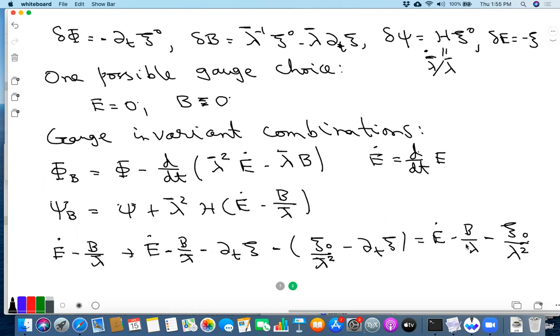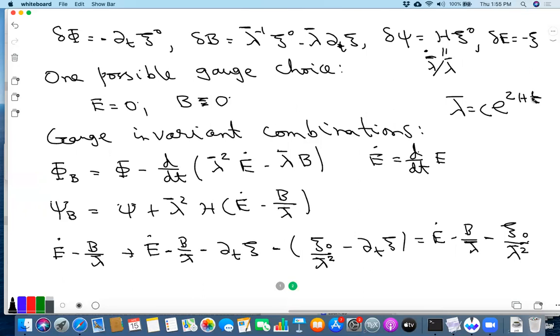Lambda bar by definition is just e to the 2ht, the background value of lambda.